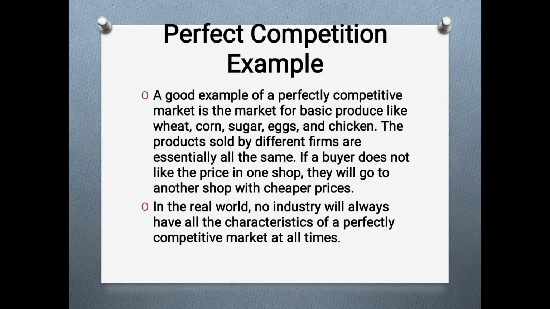So this is all about perfect competition, and I've already talked about the characteristics. The characteristics are identical products, firms are price takers, one firm alone cannot influence the prices, and all the information is available in the market. There is mobility in the market, and anyone can enter and exit the market.